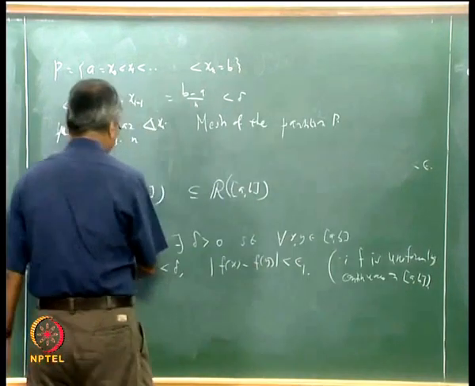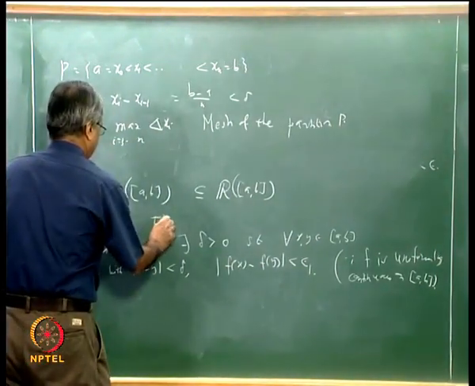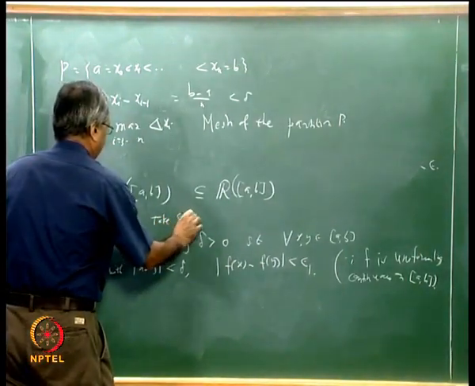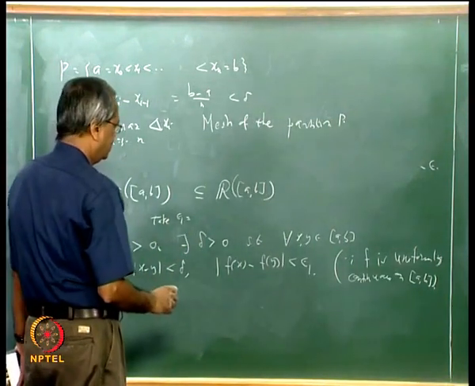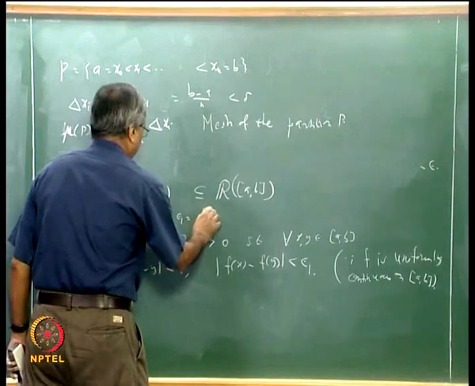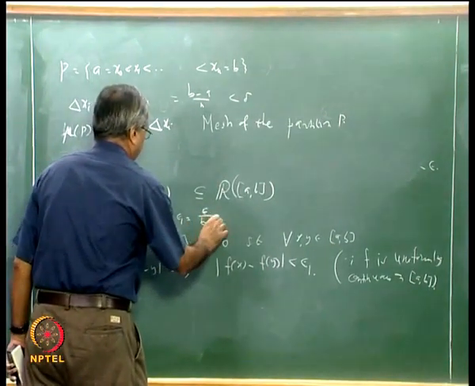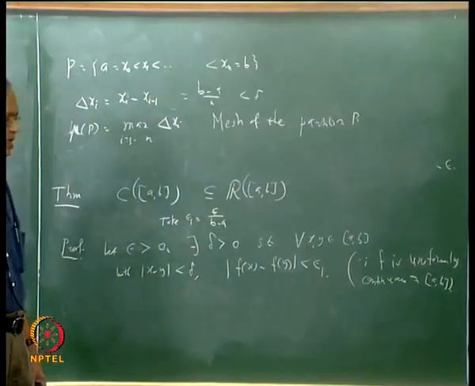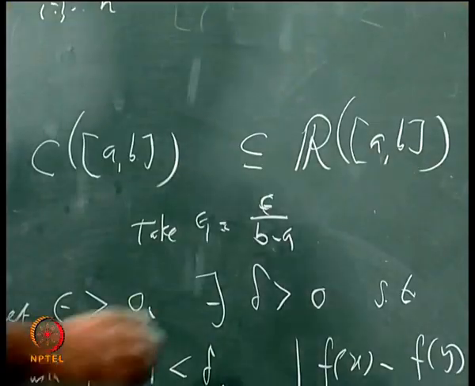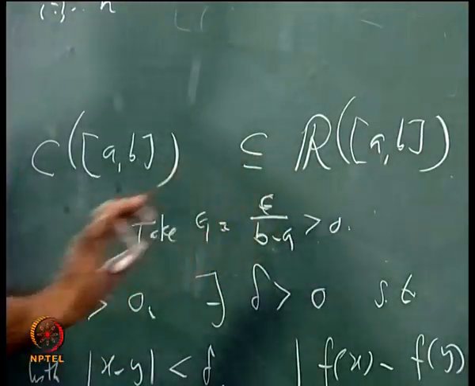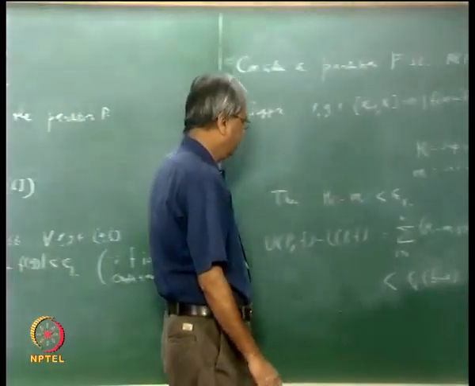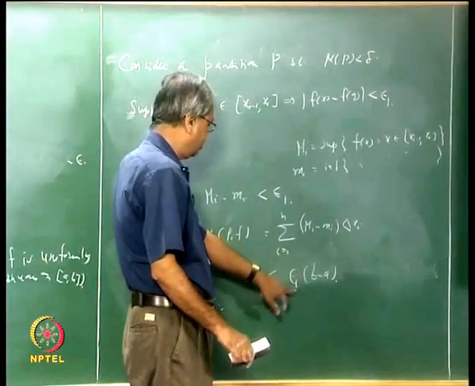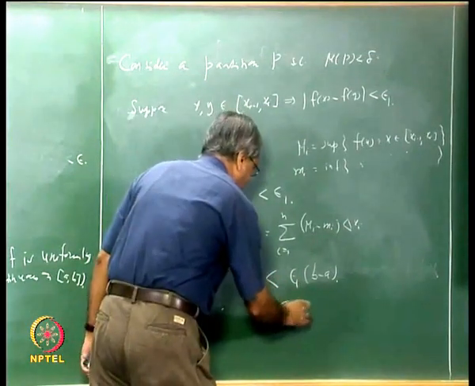So we can say here, let epsilon be bigger than 0 and take epsilon 1 equal to epsilon divided by (b minus a), which will also be bigger than 0 if epsilon is bigger than 0. So suppose you take epsilon 1 as epsilon by (b minus a), this is less than epsilon.